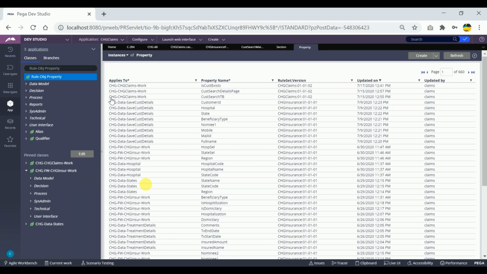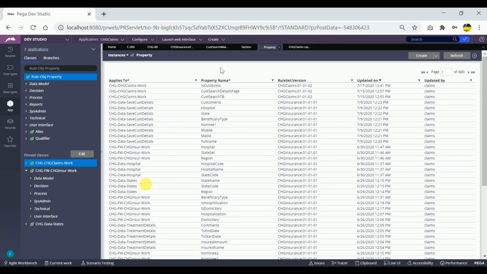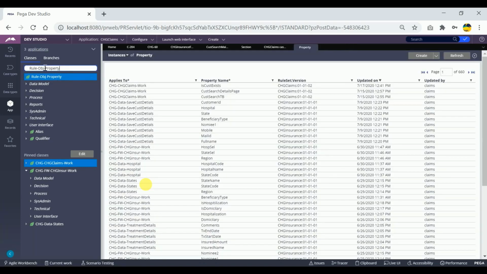If I click on this, what are we getting? So meaning this is not the instance class. How are we getting these results? By clicking on this class, no? So this should be the instance class, right?